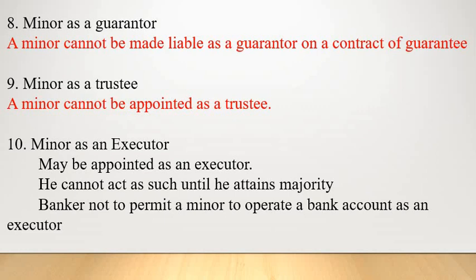The last point, the tenth point, minor as an executor. A minor may be appointed as an executor, but he cannot act as such until he attains majority. That means until he attains the age of 21 years or 18 years, he cannot act as an executor. Until then he can be appointed as an executor, but he has to wait until his majority. So it is advisable for a banker not to permit a minor to operate a bank account as an executor. The banker can permit the minor when he attains the age of 18 or 21 years.